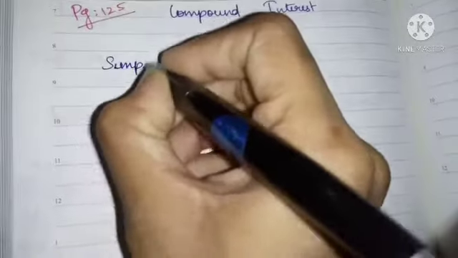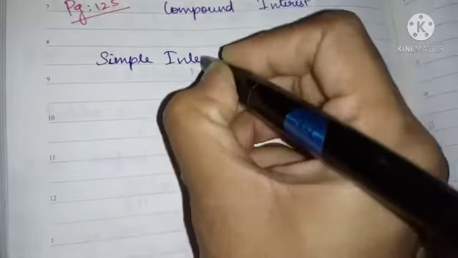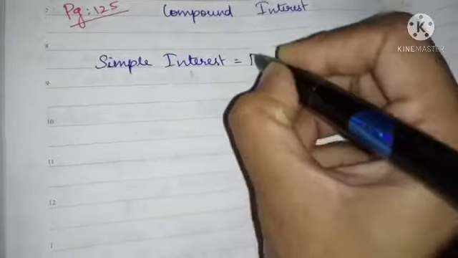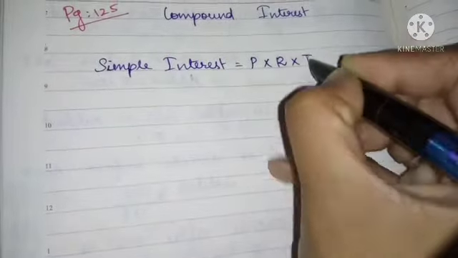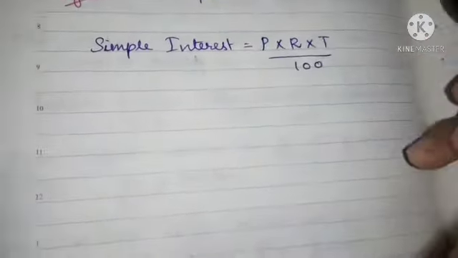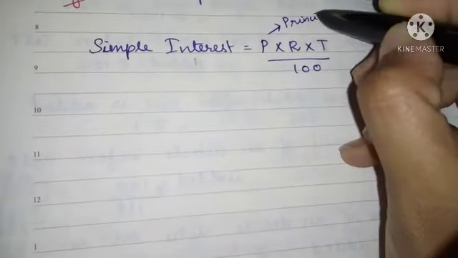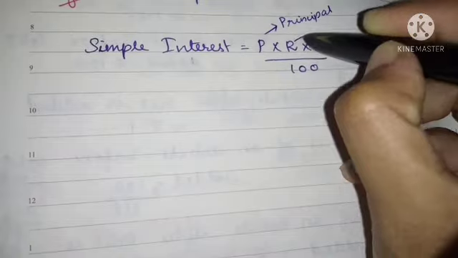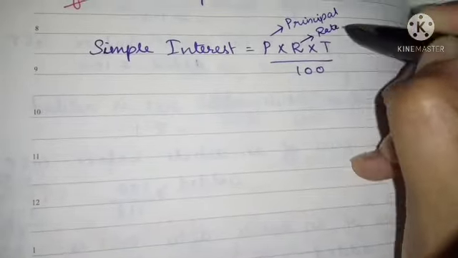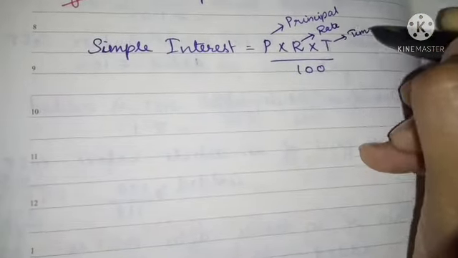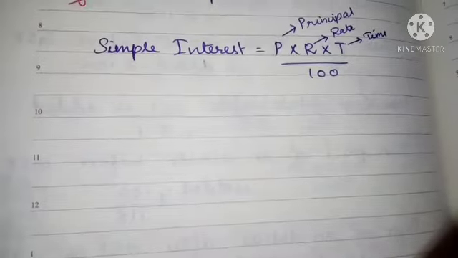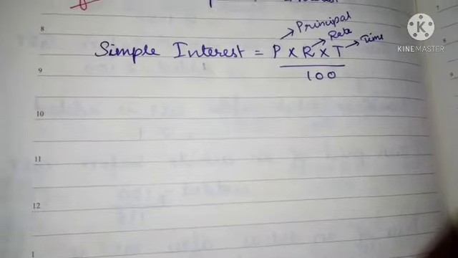Simple interest formula, do you remember? Simple interest is equal to P into R into T by 100. What is meant by P? It is principal, this is rate, this is time. Principal means the amount which they have borrowed.